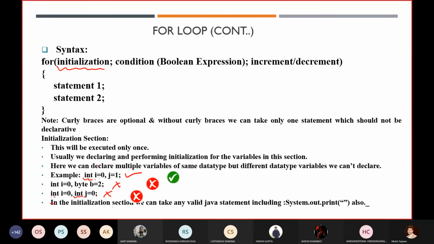Got it? By the way, it is not required, it is of no use. So that is why the compiler said, why make things more complex? That is why it is recommended that if you are using similar data types, go for it. Otherwise, if you have different data types, you cannot declare them. Even two times you cannot declare a data type like that.